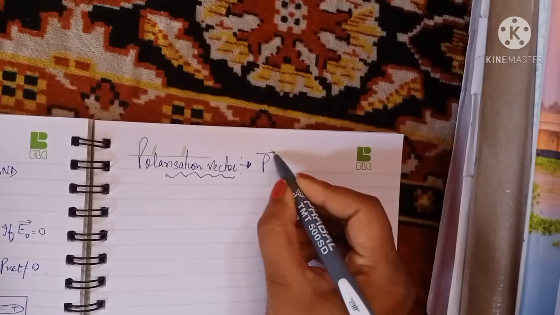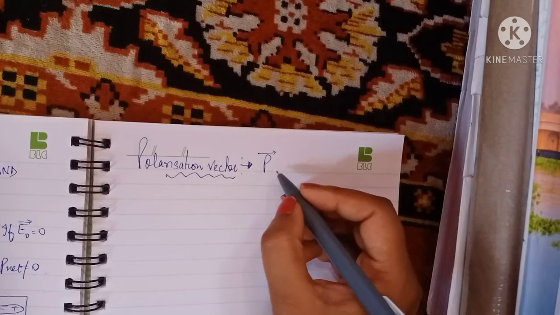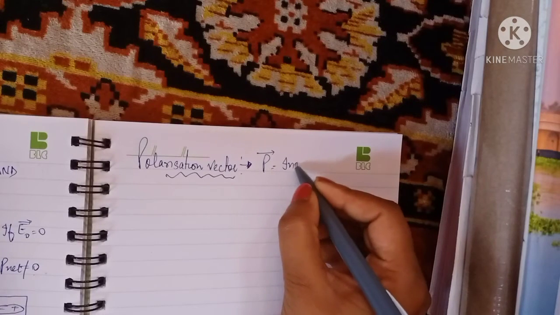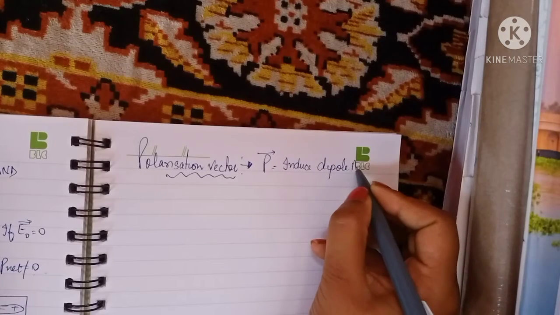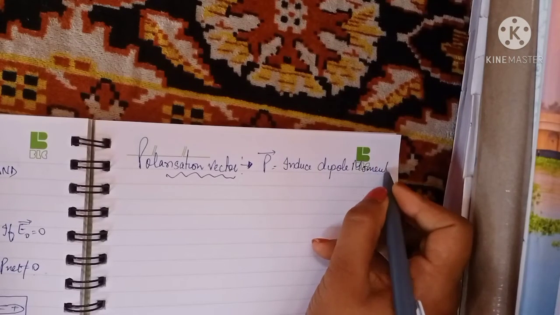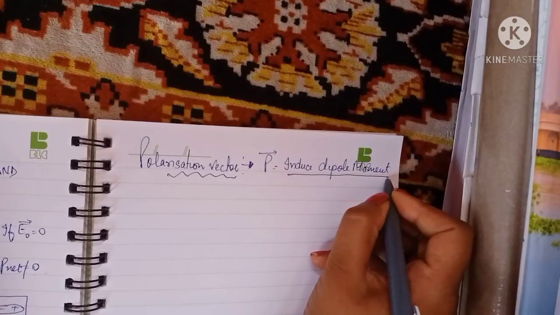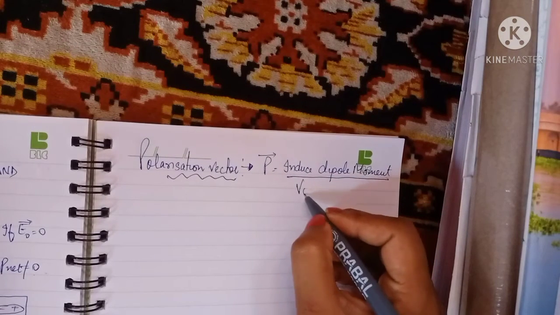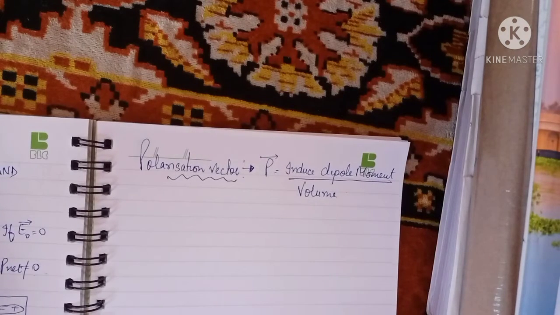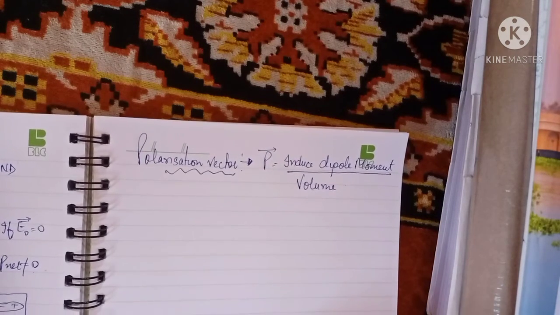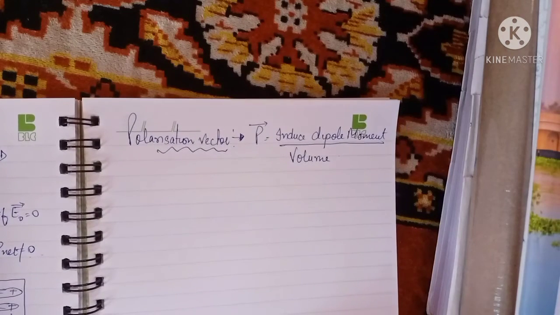It is denoted by the vector P. It is basically the ratio of the induced dipole moment, which I discussed previously, per unit volume. So the polarization vector is the induced dipole moment per unit volume, denoted by P.